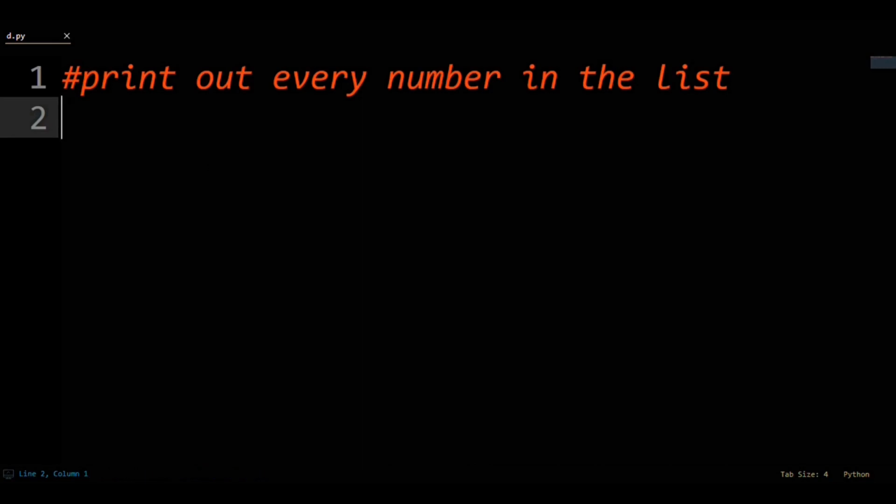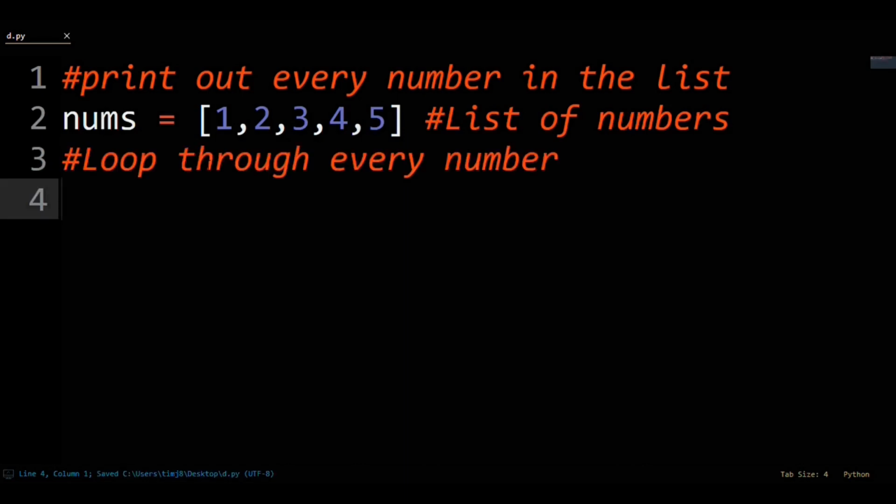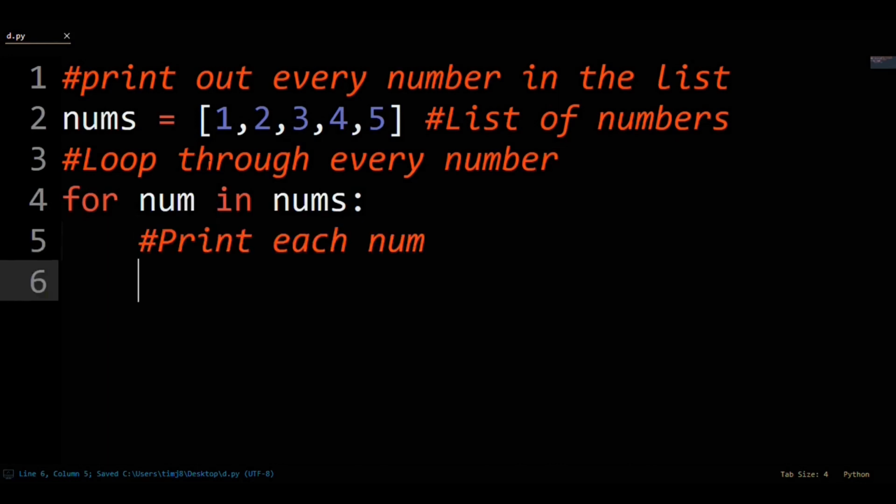Here's a bad example of commenting. Try to see if you know where the commenting goes wrong as I do it. So you're printing out every number in the list. Nums is a list of numbers from 1 through 5. So it's a list of numbers. Then if you're printing every number, you must loop through every number. So for num in nums. Then our goal here is to print the numbers. So we print each number.